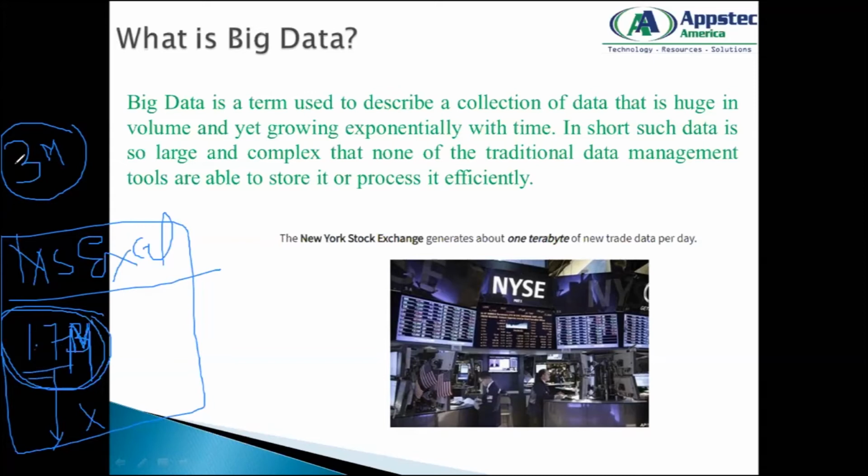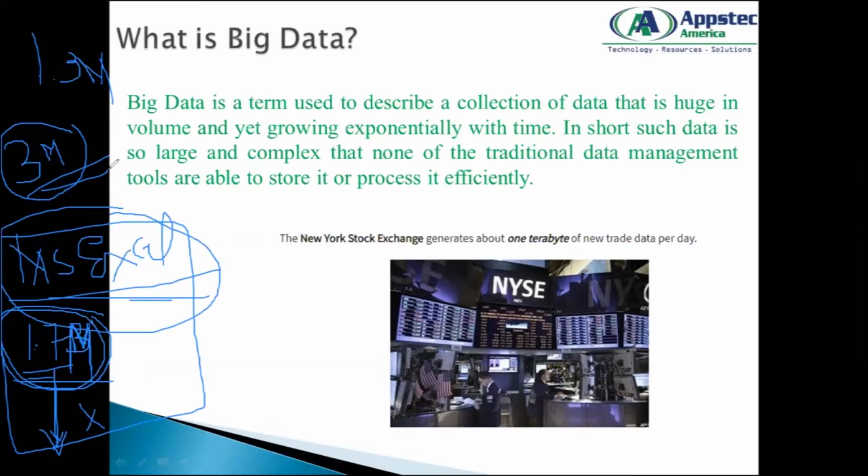Excel will not show me the data beyond this. That means the remaining 1.3 million data is not being processed using Microsoft Excel. Whenever your traditional methods are not enough, that means 3 million data is actually very huge for traditional Excel to hold and display to me.